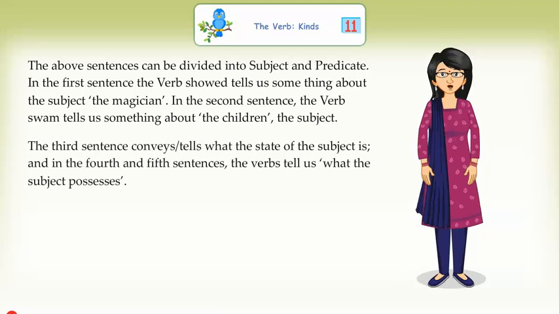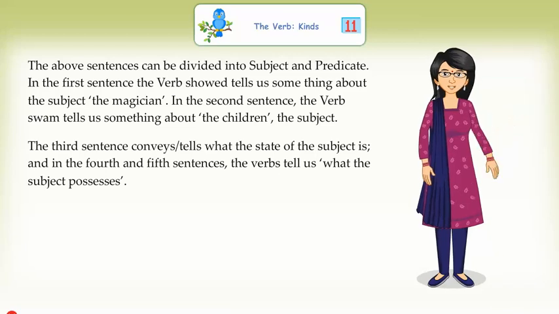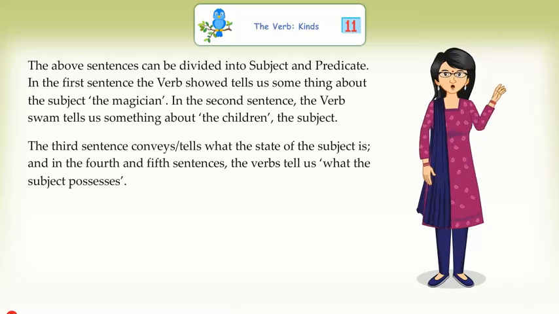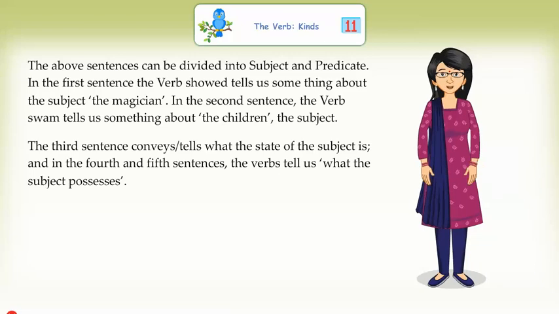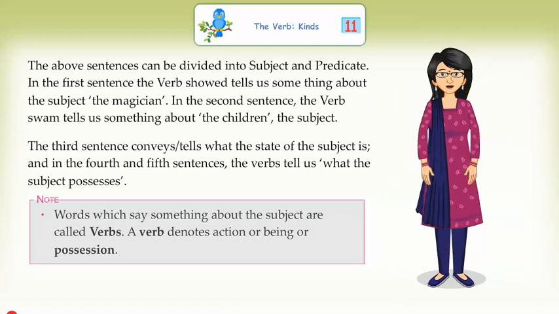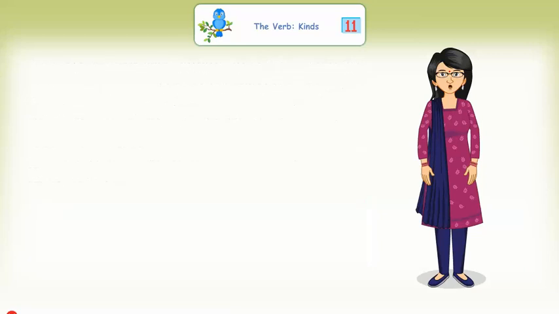The third sentence tells what the state of the subject is, and the verbs in the fourth and fifth sentences tell us what the subject possesses. Note: words which say something about the subject are called verbs. A verb denotes action or being or possession.